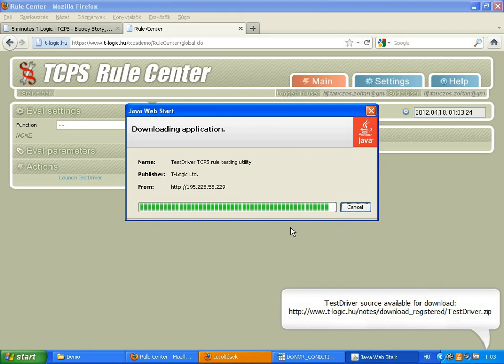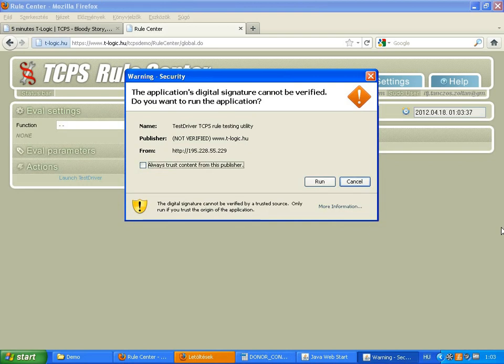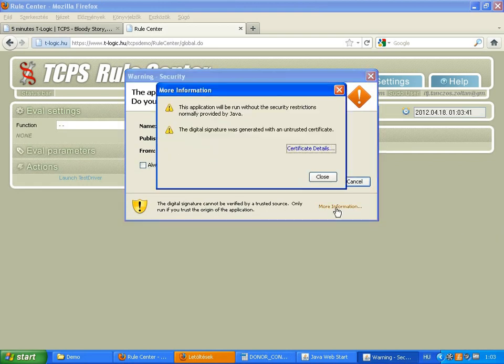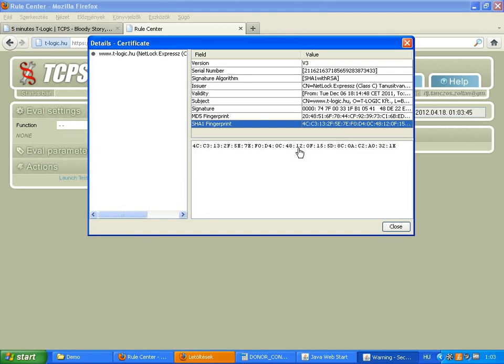First, it reads the Excel sheet that contains the rule. Second, it sends service requests to the TCPS service running on the TLogic server. Third, it writes back the result of a TCPS evaluation into the Excel sheet, and it displays the result on the user interface. It can happen that your Java runtime environment doesn't contain the Hungarian Netlock certificate authority. In this case, you can check the verification code of the TLogic certificate.